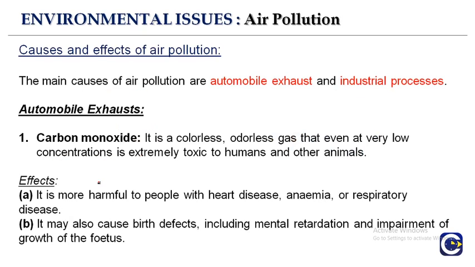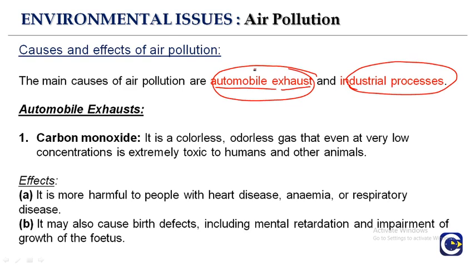So this is about the solution, but we have to think about the causes and the effects of air pollution. The main causes of air pollution are automobile exhaust and industrial processes. Let's talk about how the automobile exhaust, that means all the waste and dust particles released from cars, two-wheelers, three-wheelers, and from the industrial processes, are causing air pollution. First we talk about the automobile exhaust.